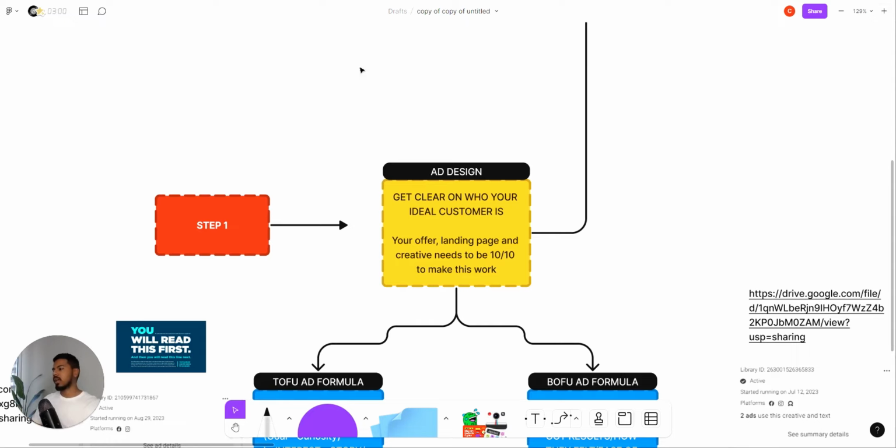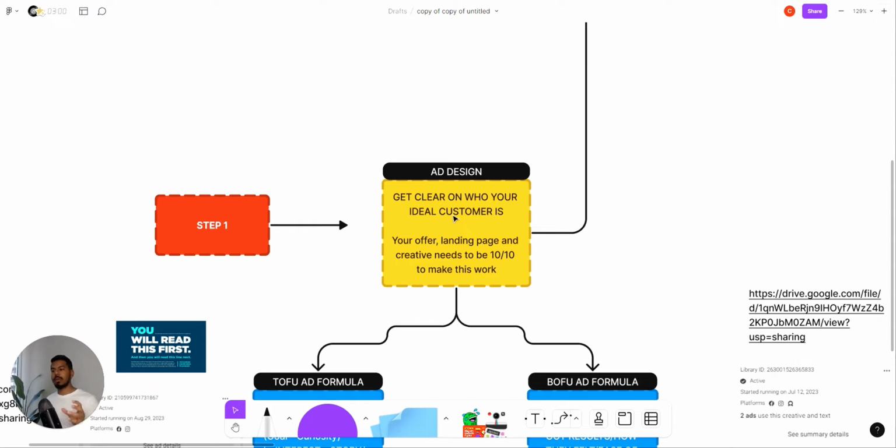So step one, you need to figure out what your ad design is going to look like. Your creative really depends on who exactly you're targeting. So you need to understand who your ideal customer is going to be for your store. With everything that's going on with Meta advertising and TikTok advertising, AI is taking more control of your ad creators and your ad targeting specifically.